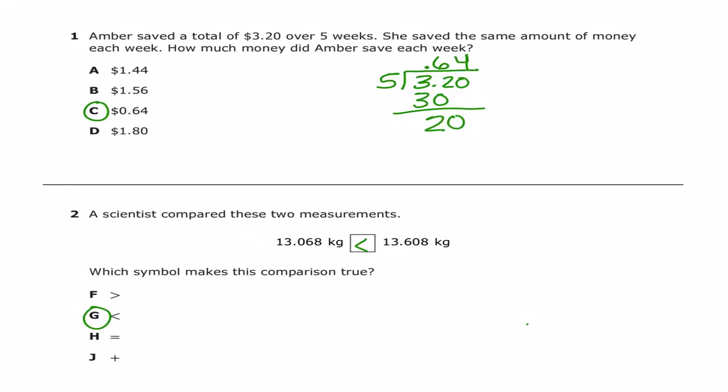It's the numbers after the decimal place that's important. 0.068 is less than 0.608. I feel like that's pretty self-explanatory. Think of it like this, 608 is bigger than 68. That's basically what it's saying. 0.068 is 68. 0.608 is 608. 608 is bigger.